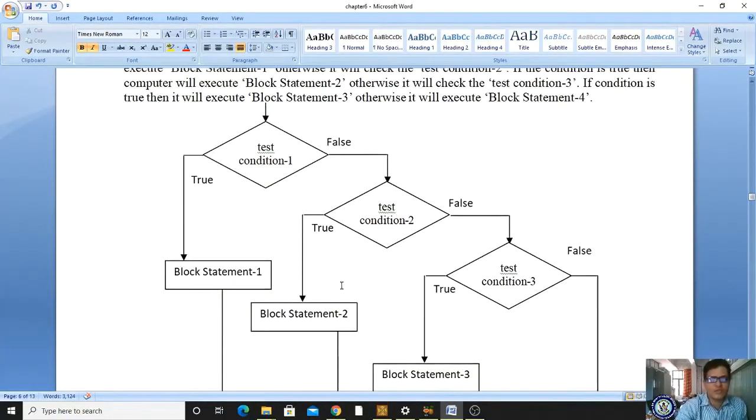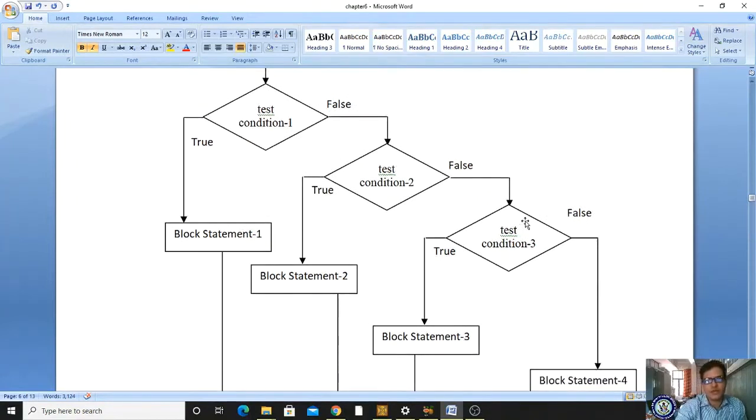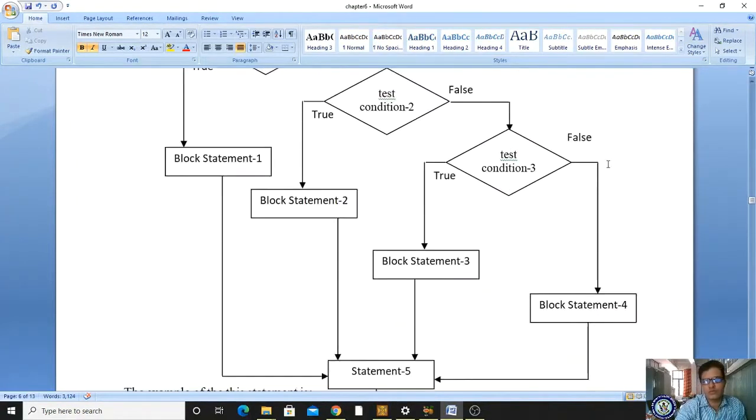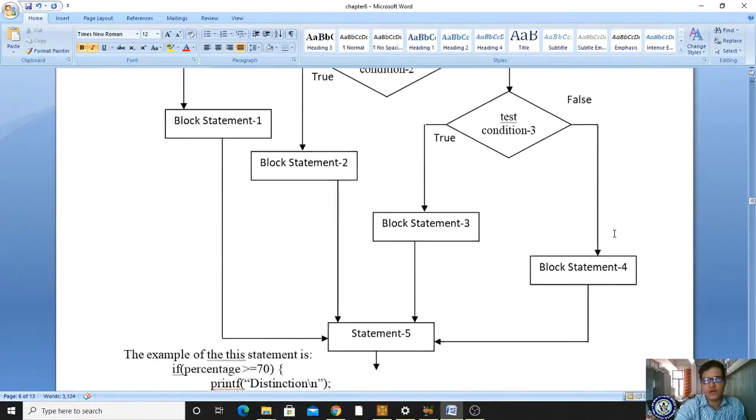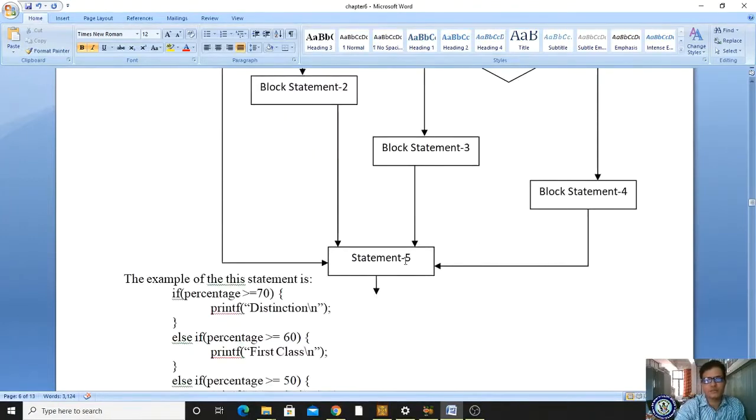Now we will see this flowchart. If the condition is true, the block will be executed. If the condition is false, it will check for another else if statement. If here the condition is true, the block will be executed. If it is false, it will enter into another else if statement. If the condition is true, the block will be executed. If the condition is false, the else statement will be executed. After that, it will come here.